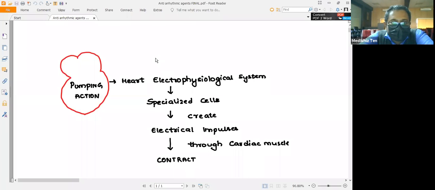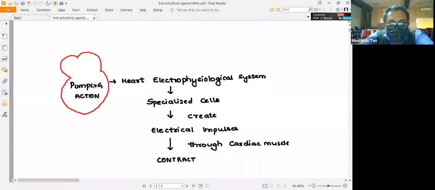the heart is one of the important organs required for pumping the blood across the body. So how is it done? This pumping action taken up by the heart is mediated mainly through the electrophysiological system. In the heart, there are some specialized cells which are able to create electrical impulses.